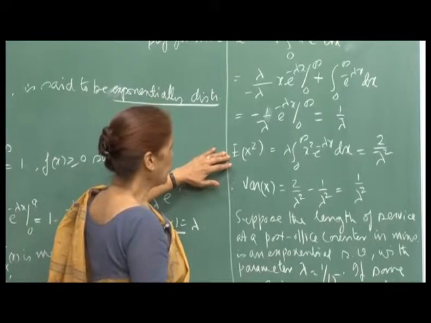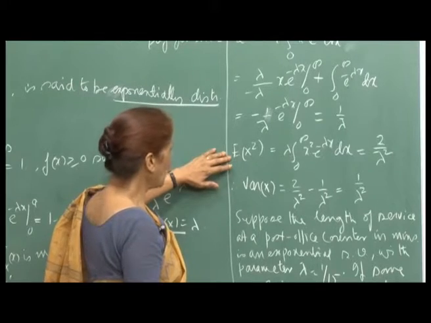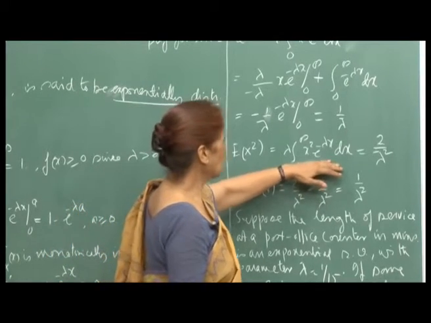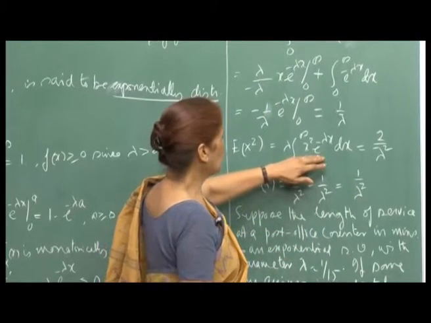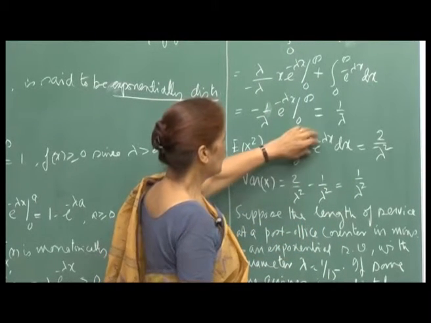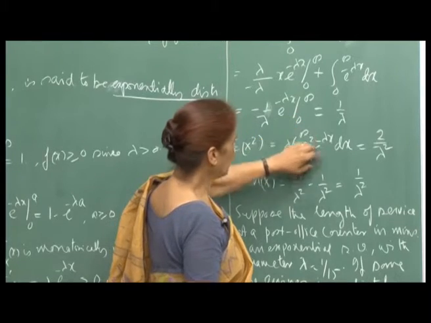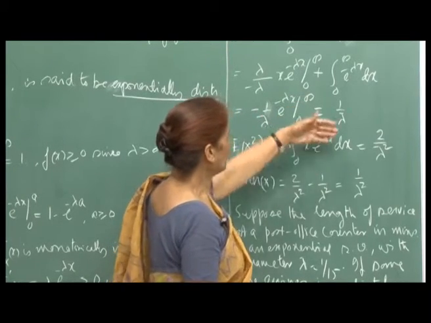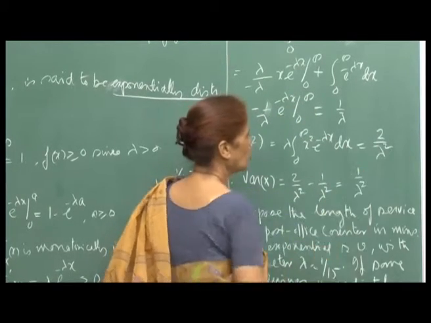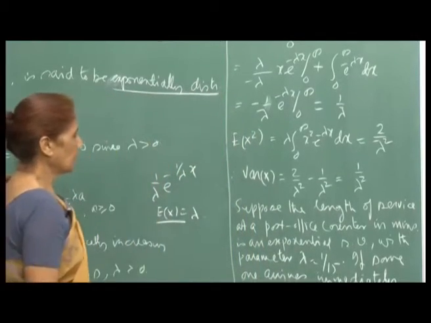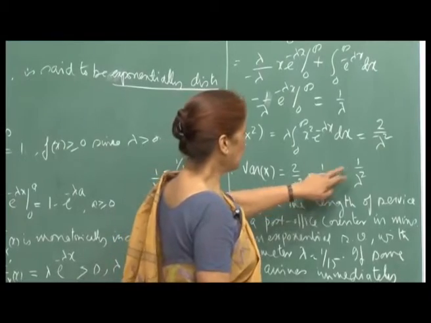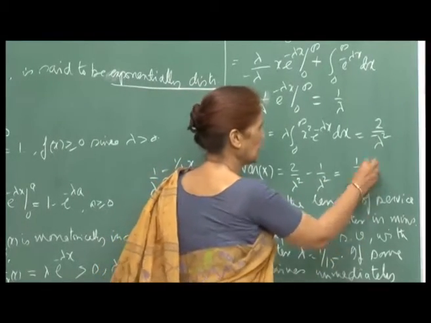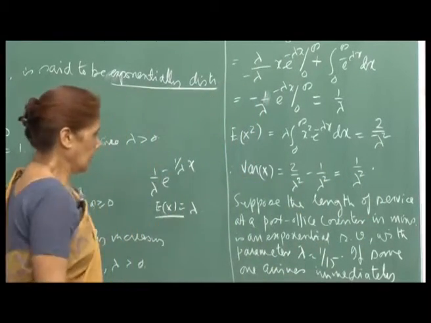Then to find out the variance, you find out the expectation of X square. I have not done the calculations here, but again in the same way you will have to do 2 iterations of the integration by parts. Here x square is the first function and the exponential is the second function, and you continue doing it. That comes out to be 2 by lambda square, and therefore, the variance is 2 by lambda square minus 1 by lambda square, which is equal to 1 by lambda square.